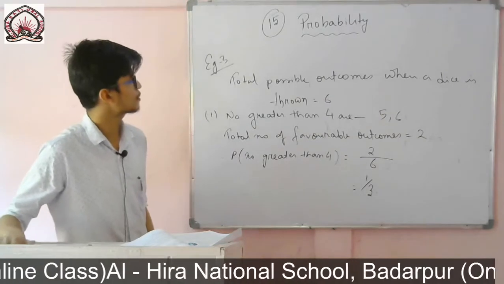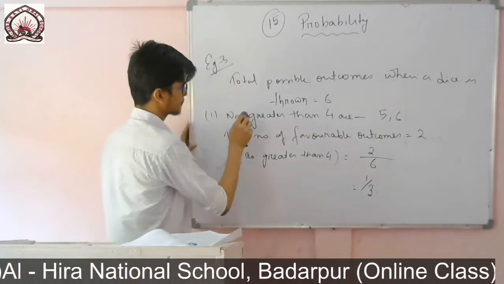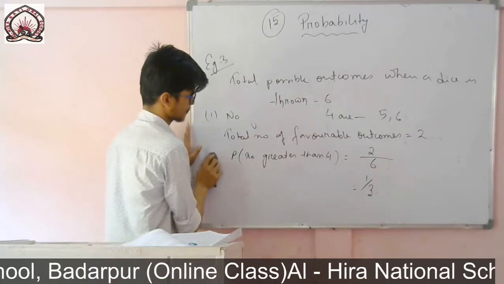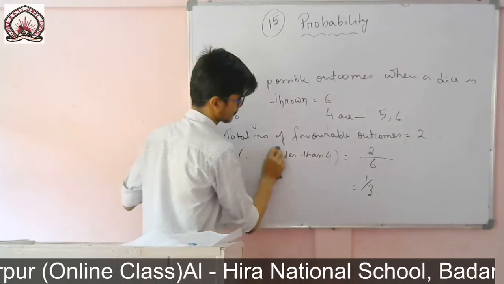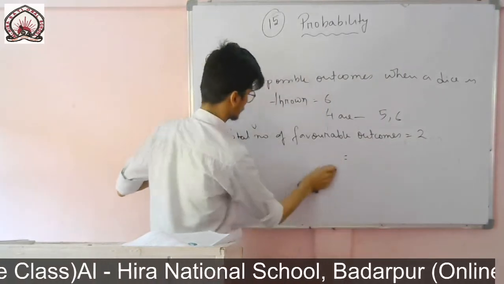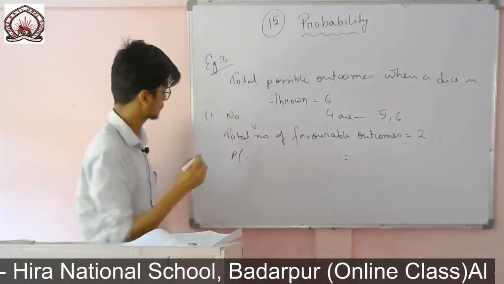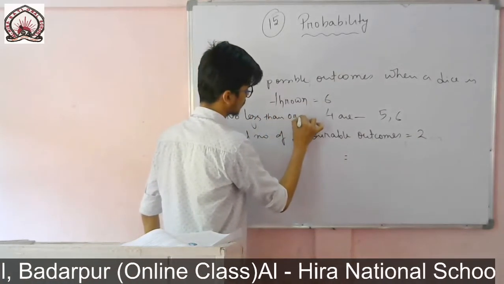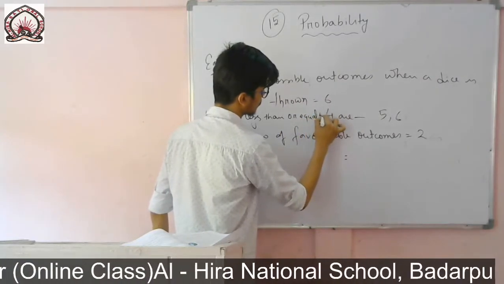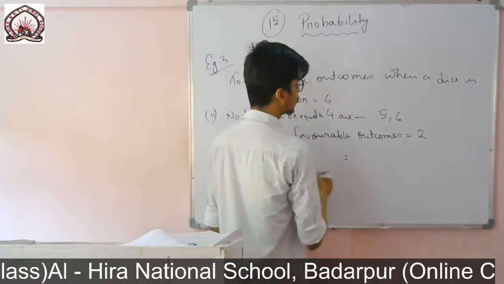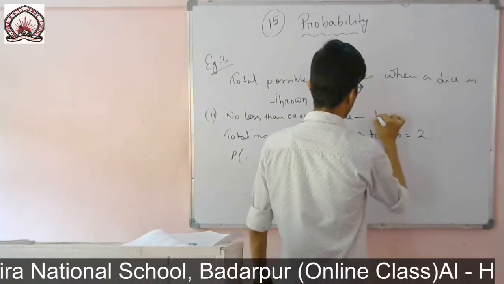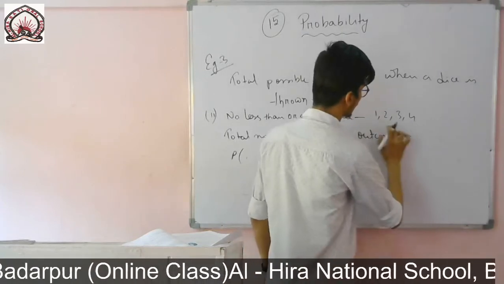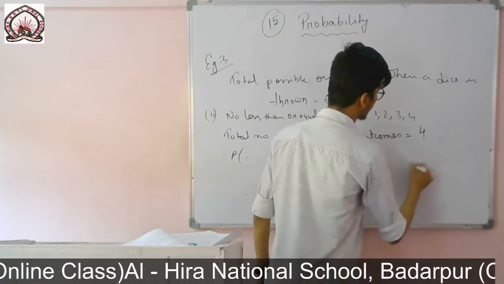So you write, numbers less than or equal to 4 are 1, 2, 3, 4. So the total number of favorable outcomes is 4. There are 4 numbers, so 4.